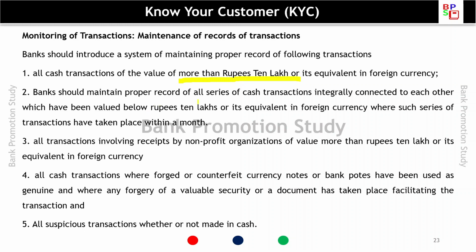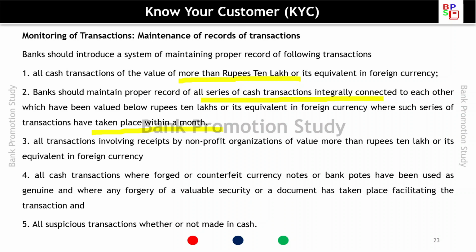It should also maintain a record of all series of cash transactions integrally connected to each other which have been valued below rupees 10 lakh or its equivalent, where such series of transactions have taken place within a month. So if taken within a month, even though it is less than rupees 10 lakh, then also a record should be maintained.